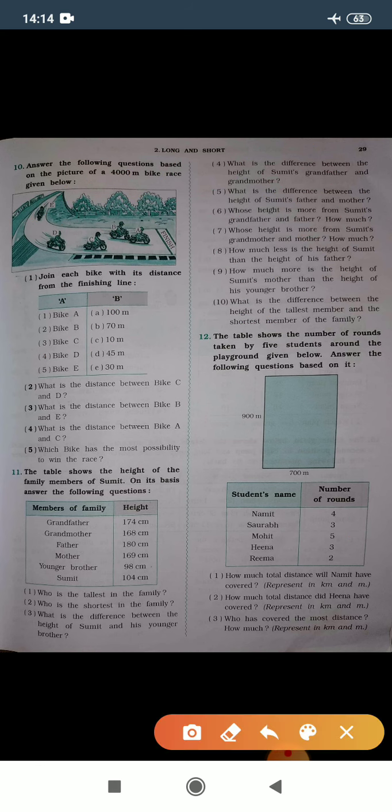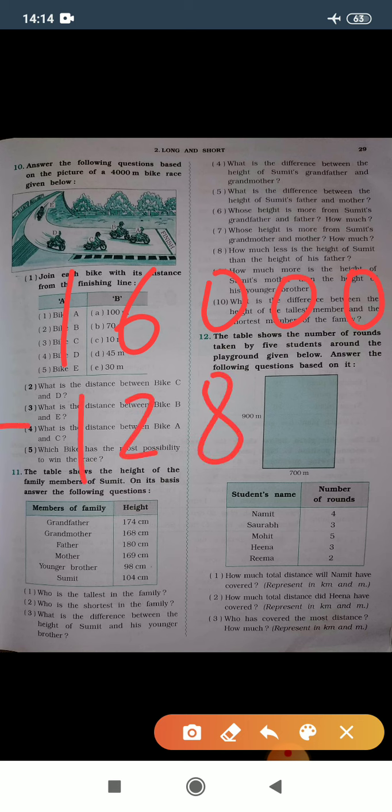So let's see. 16,000 minus 12,800. 0 minus 0 gives you 0. 0 minus 0, 0. 0 minus 8 is not possible, so I will cut this 0 and write here 10. 10 minus 8 gives you 2.